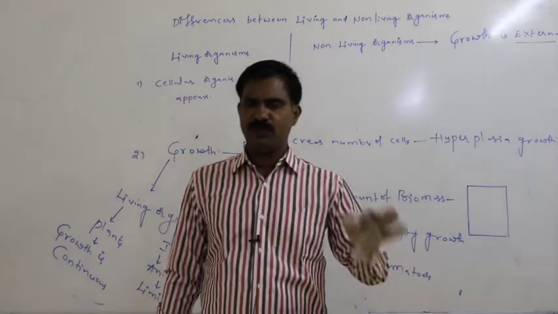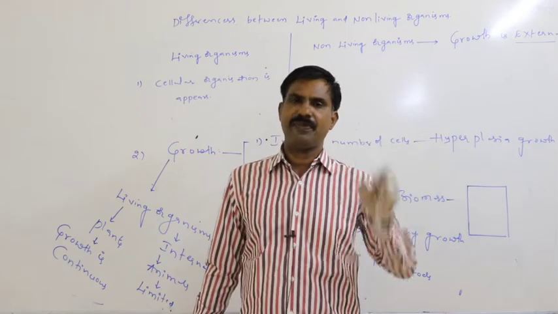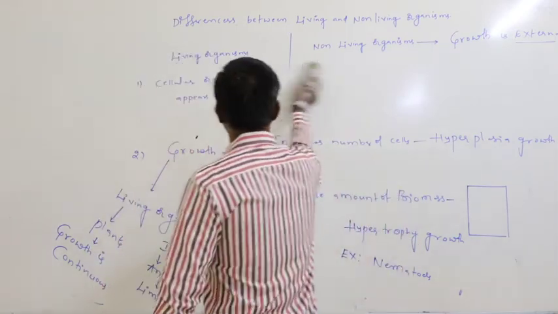But in plants, growth occurs continuously. This is the second character.